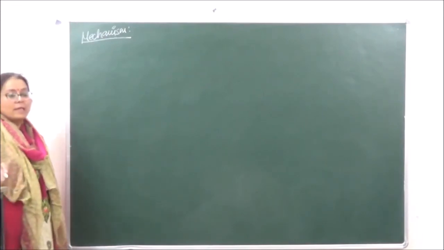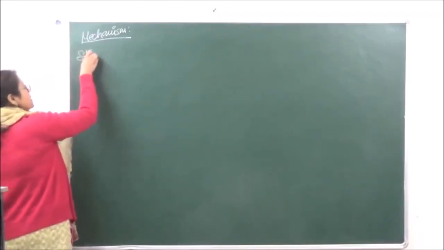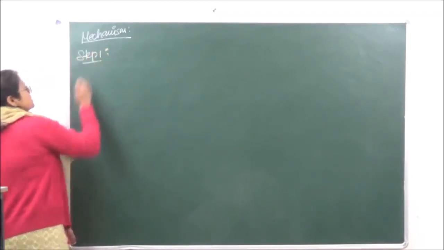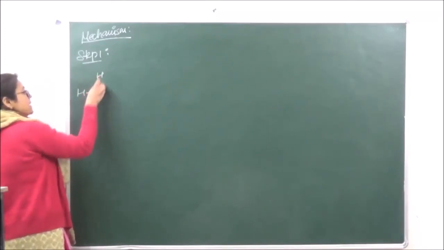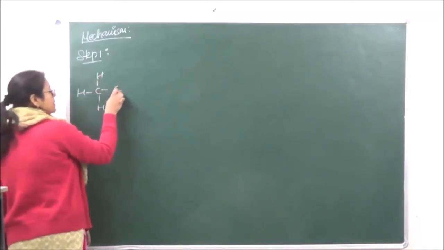When we are doing the mechanism over here, it is going to be the acidity of the alpha hydrogen which is going to help us to understand the mechanism. So let's go on to the first step. Step 1 of the reaction, which is going to be a slow step over here. So we're taking acetaldehyde.